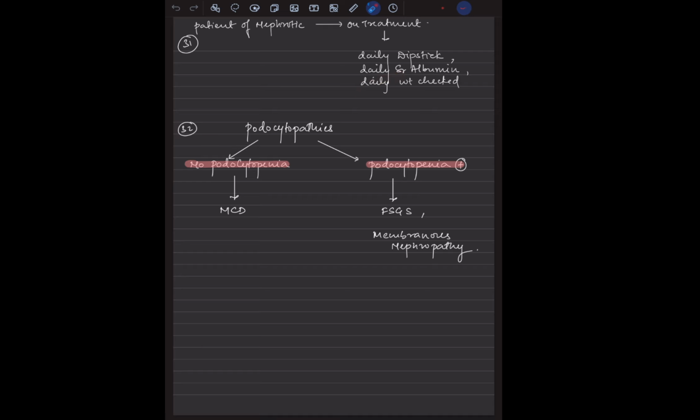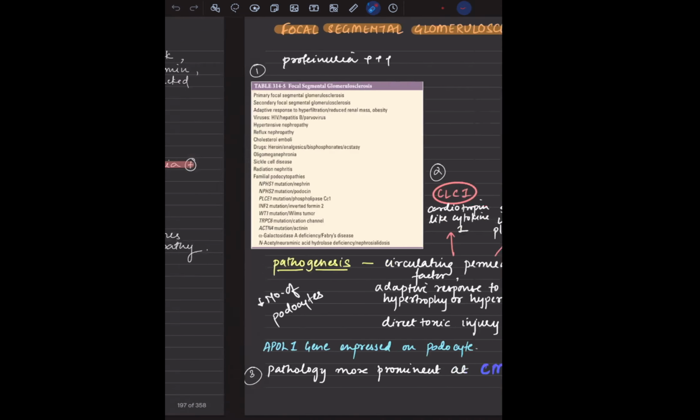There is an entity, podocytopathy. This we have studied during MBBS only. Podocytopenia means a decrease in the number of podocytes. There is no podocytopenia in MCD. When it comes to podocytopenia, we have to think of FSGS and membranous nephropathy. These are also nephrotic, but the thing is, this will be seen in adults and in the elderly population.